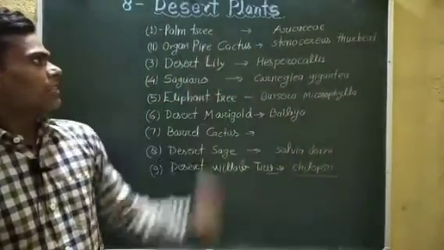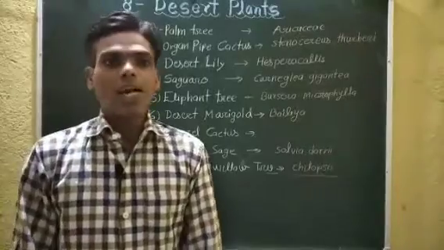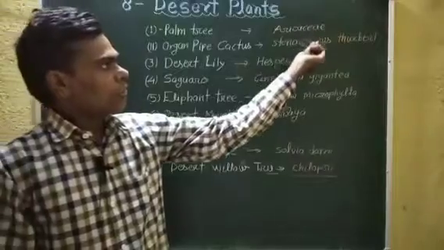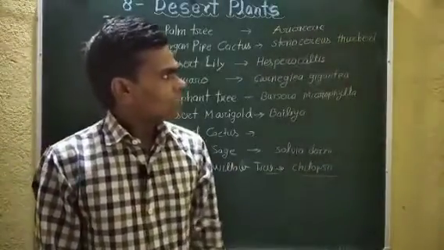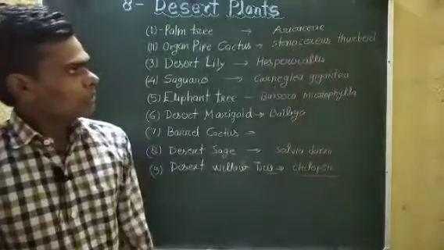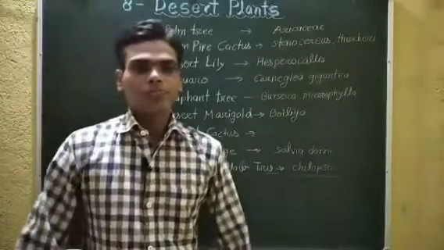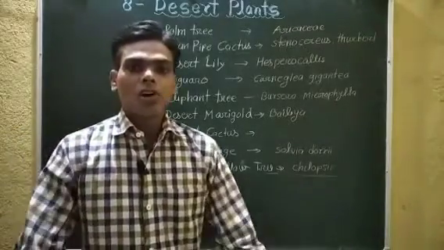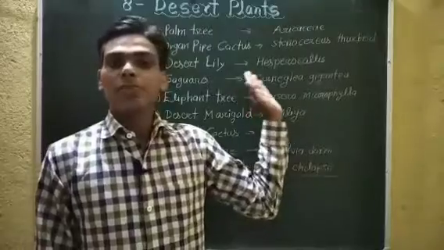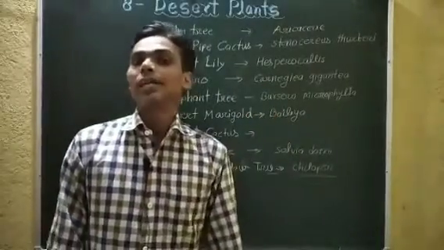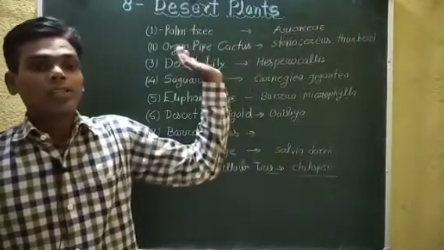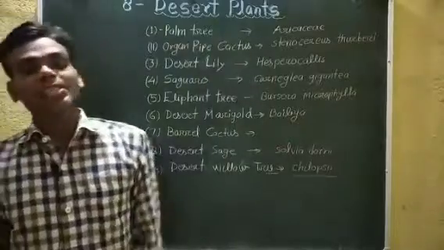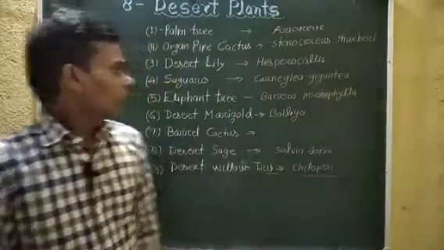Now second is organ pipe cactus. Its scientific name is Stenocereus thurberi. The organ pipe cactus is a species of cactus native to Mexico and United States. The species is found in rocky desert. It means that organ pipe cactus is found in rocky desert.